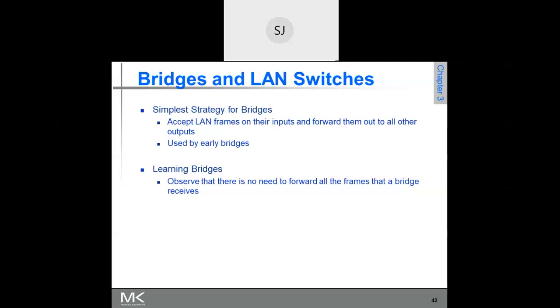Just like a switch, a bridge has several ports. It receives the frames on an input port, and that frame is copied onto all the outgoing ports.